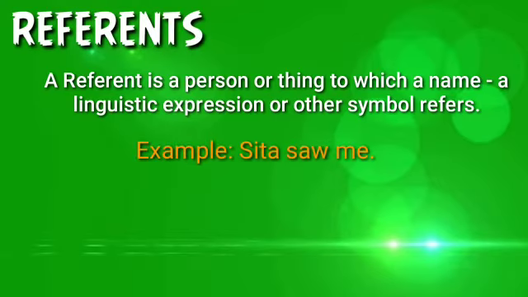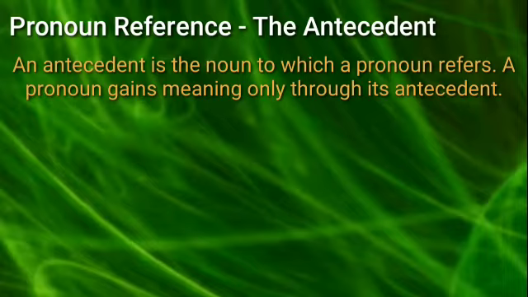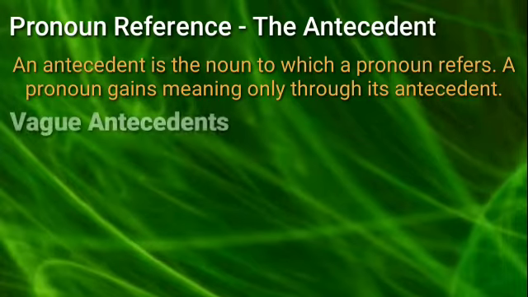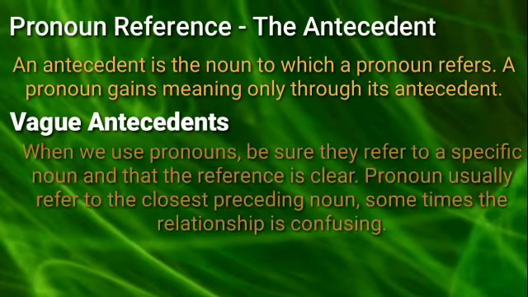Pronoun reference, the antecedent. An antecedent is the noun to which a pronoun refers. A pronoun gains meaning only through its antecedent. Vague antecedents. When we use pronouns, be sure they refer to a specific noun and that the reference is clear. Pronoun usually refers to the closest preceding noun.